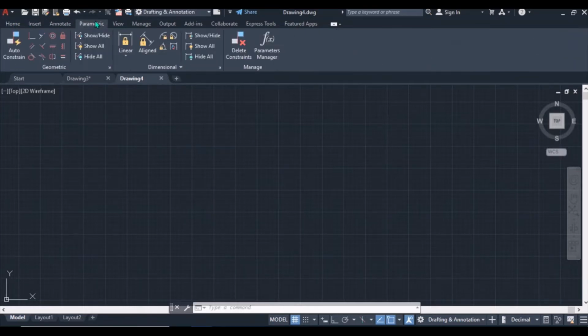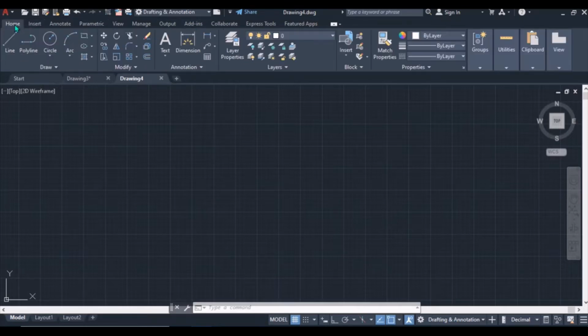These are tabs, and in each tab we will have the panels. For example, in the home tab we will have the drawing panel, where you can do your whole drawing. Anything you want to draw, we're using the draw panel on the home tab.